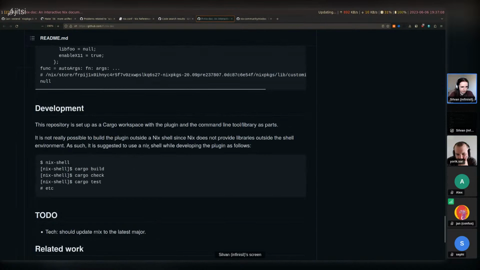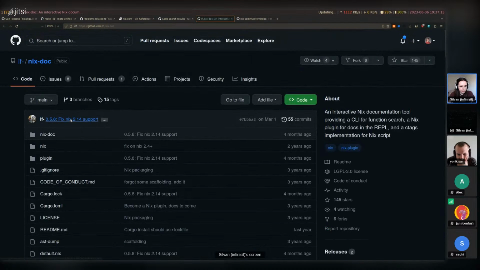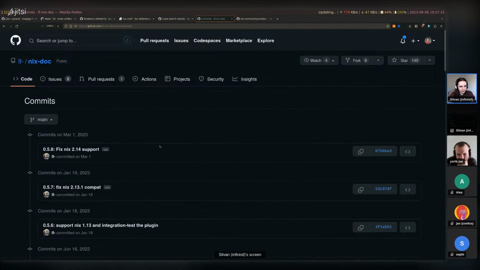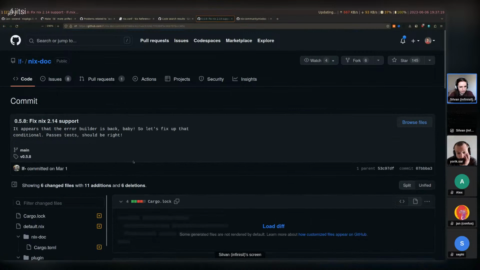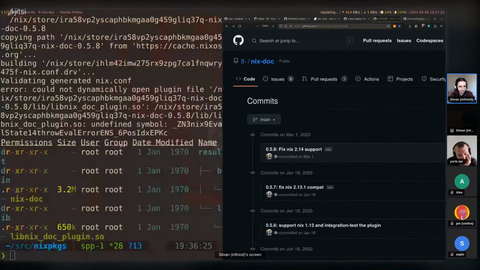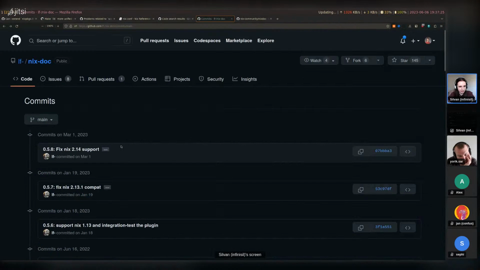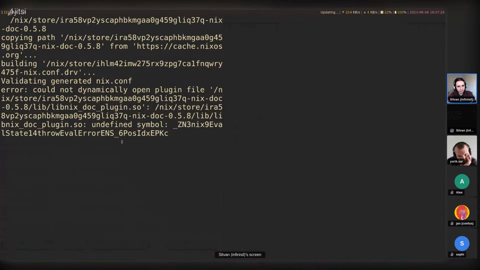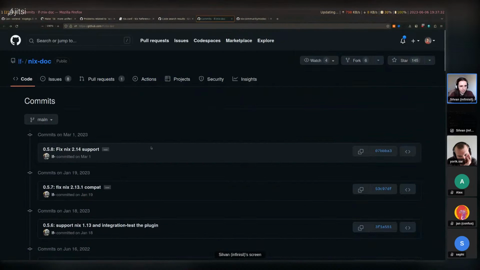So I'm going to see here what the status is. Fix 2.14 support. Okay, so currently I'm using 2.15, I believe. I don't think a lot of things changed in 2.15, so let's try to override it and make it work.